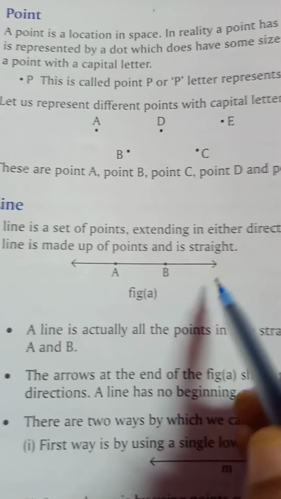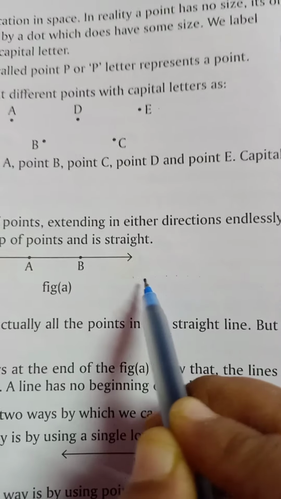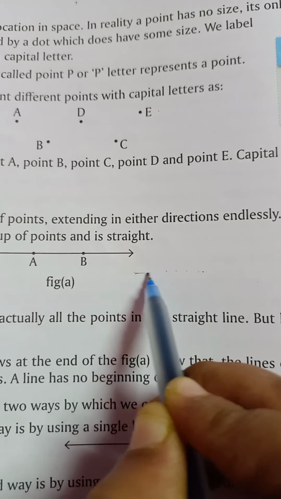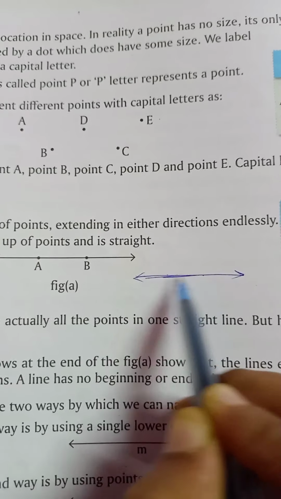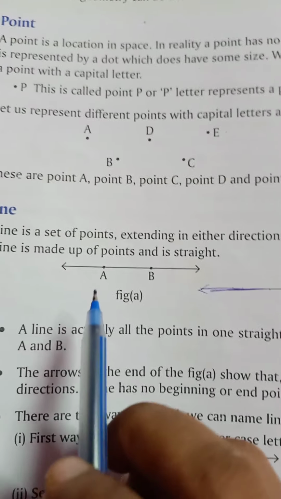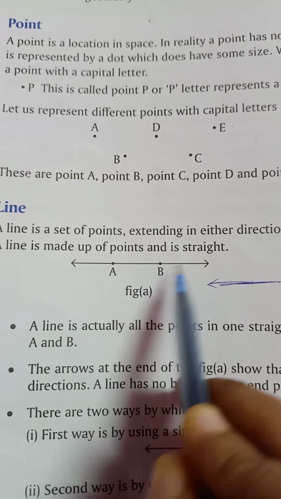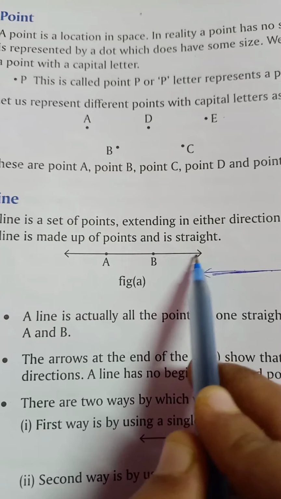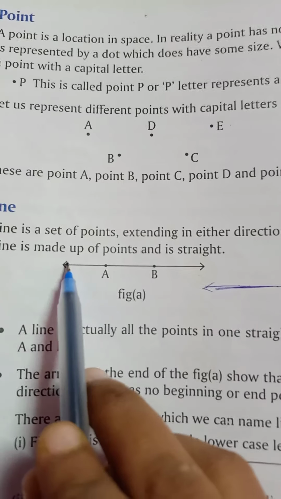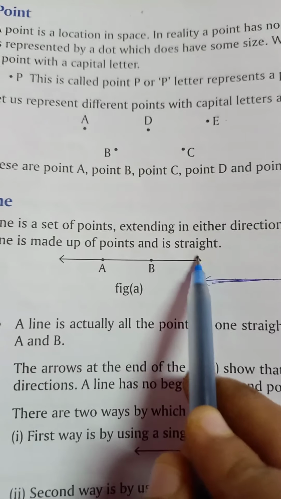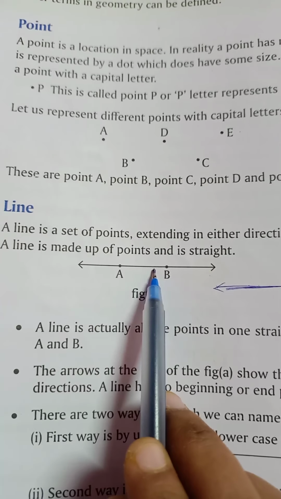Means what is a line? If I say there are many dots here, and if I join all these dots, this forms a line. A line is a set of points. इसके ऊपर बहुत सारे points होते हैं बेटा. इन points को जब हम join कर देते हैं तो ये line बन जाती है. Arrow इसलिए है because it can be extended in both the directions. दोनों direction में हम इसको extend कर सकते हैं. So line is a set of points.